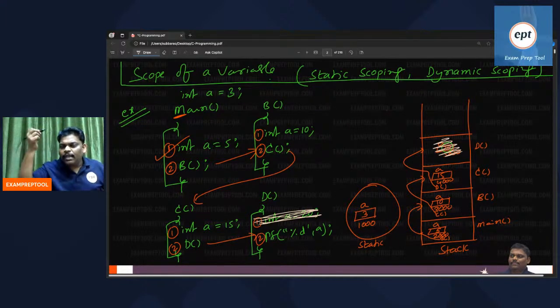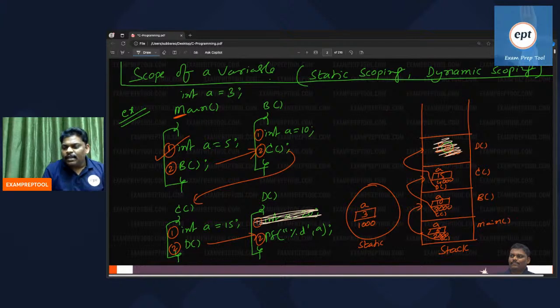What is print A now? Can anyone guess? This is the open challenge.